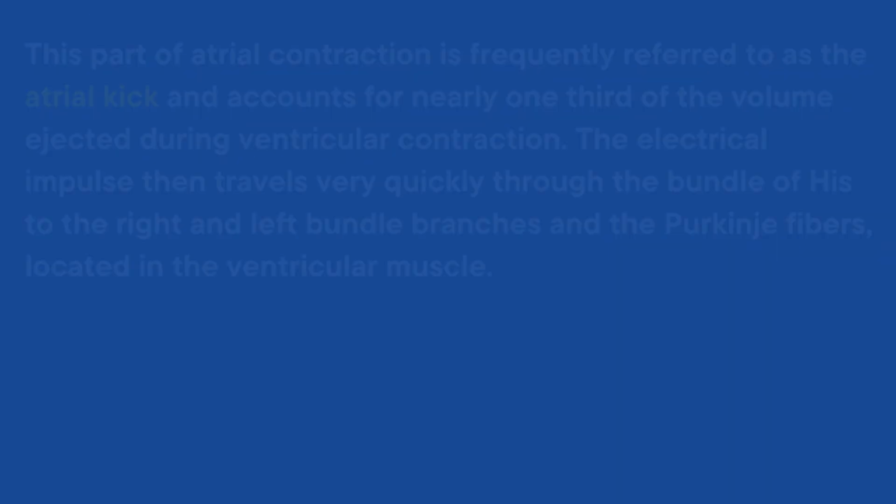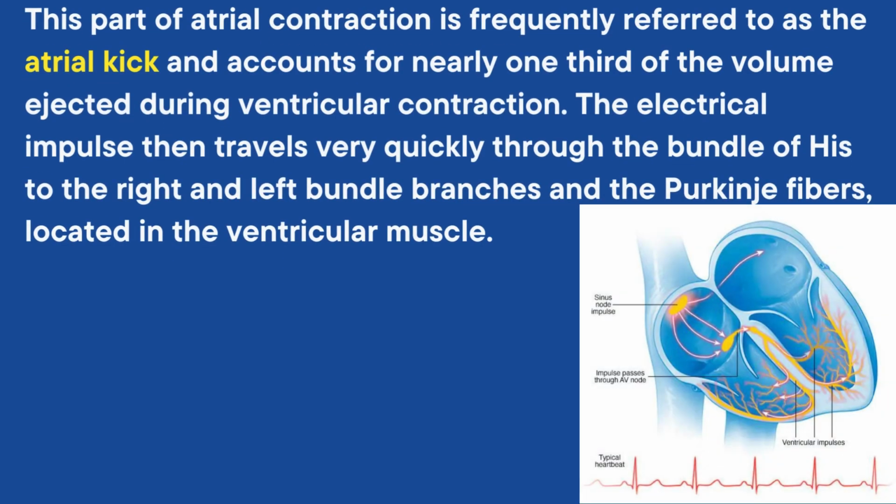The structure of the AV node slows the electrical impulse, giving the atria time to contract and fill the ventricles with blood. This part of atrial contraction is frequently referred to as the atrial kick and accounts for nearly 1/3 of the volume ejected during ventricular contraction. The electrical impulse then travels very quickly through the bundle of His to the right and left bundle branches and the Purkinje fibers located in the ventricular muscle.